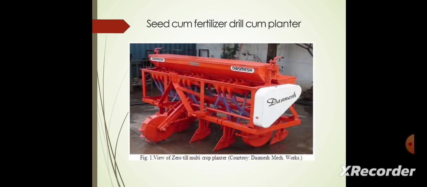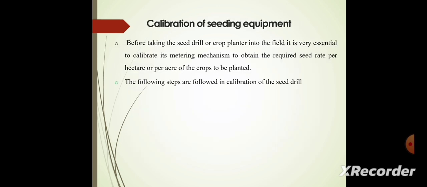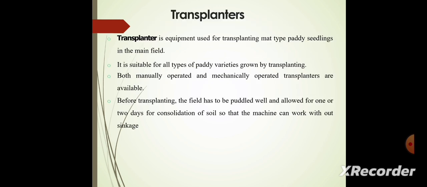This image shows the seed cum fertilizer drill cum planter. Next, the calibration of seeding equipment. Before taking the seed drills or crop planter into the field, it is very essential to calibrate its metering mechanism to obtain the required seed rate per hectare or per acre of the crop to be planted in the field. The following steps are followed in the calibration of the seed drills.